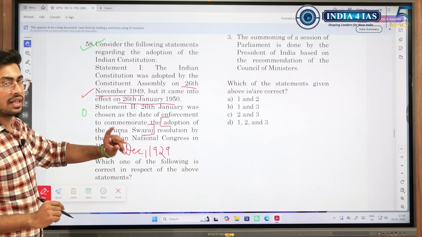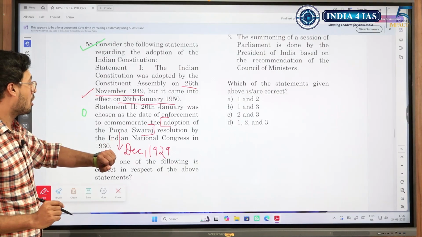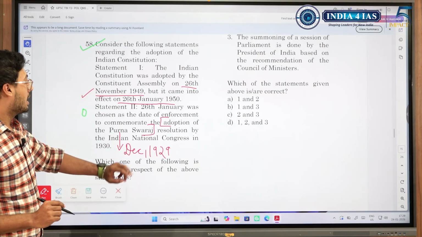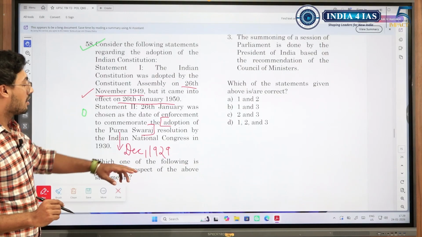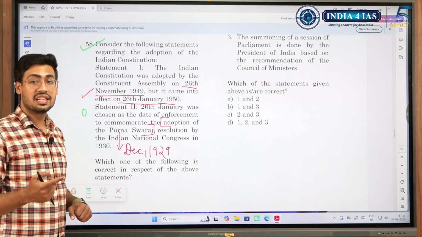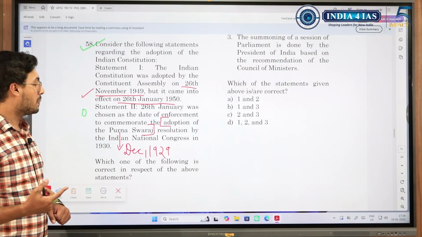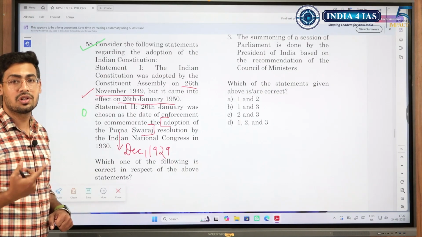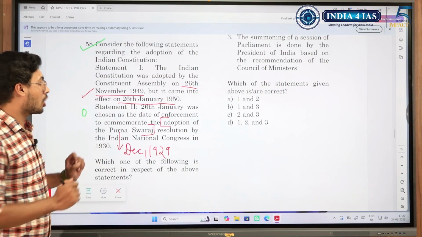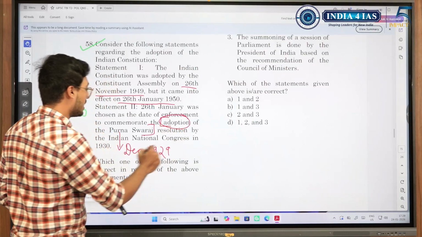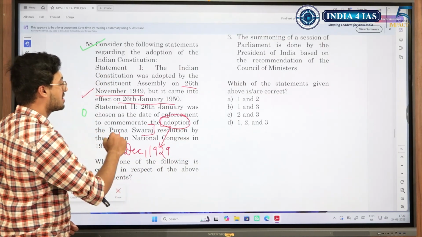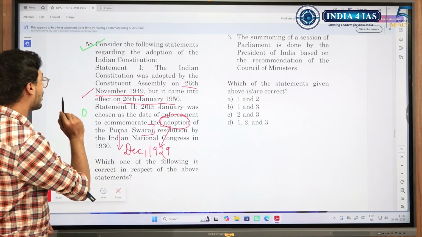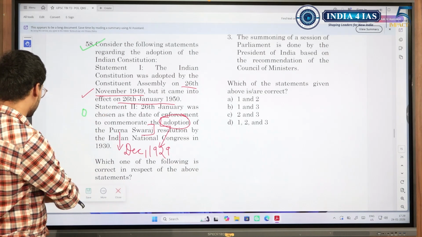So there was a word play because of which the option got wrong. 26 January is commemorated because it was on 26 January that Purna Swaraj was declared publicly. On a public platform, the leaders had said that they would aim for Purna Swaraj. Though the adoption was on another date, it was declared publicly on this date. That is why on 26 January we launched the constitution. So in this case, statement 1 is correct, statement 2 is false.